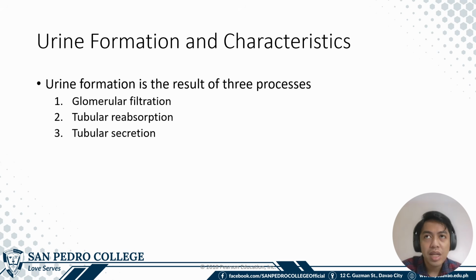And that communication with the tubule and the capillary is important because that explains how these three processes of urine formation occur. So, in order for us to better understand how urine formation works, we can further dissect this into these three processes: glomerular filtration, tubular reabsorption, and tubular secretion.